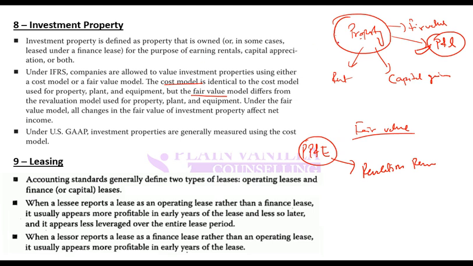Why? Because it is a kind of investment. It is not an asset for use. So any change in value is a change in your investment value, and so it goes to P&L directly. In US GAAP, you know that the revaluation model is not used already, so it will be recorded at cost model.